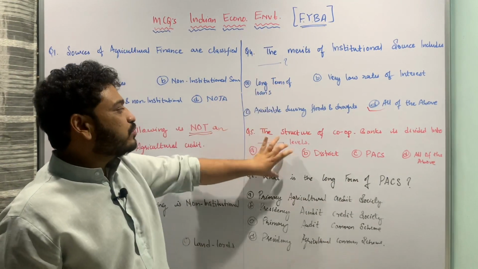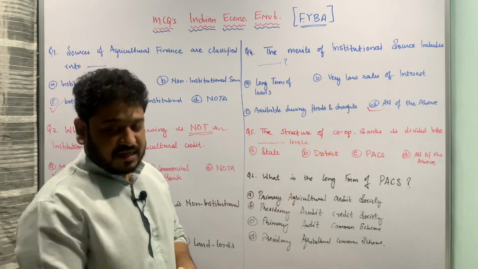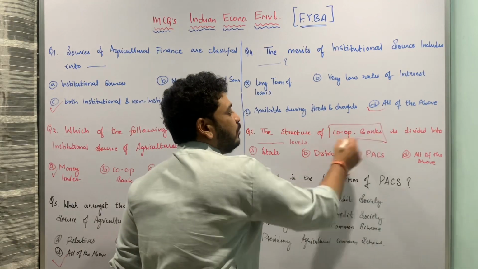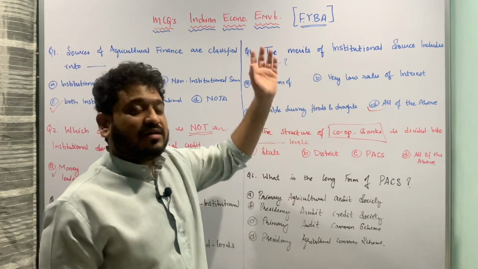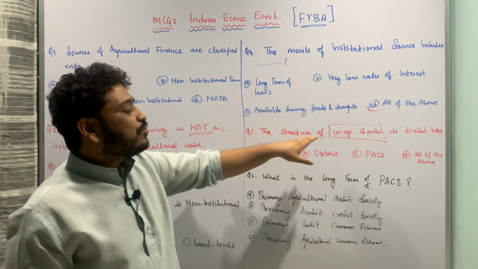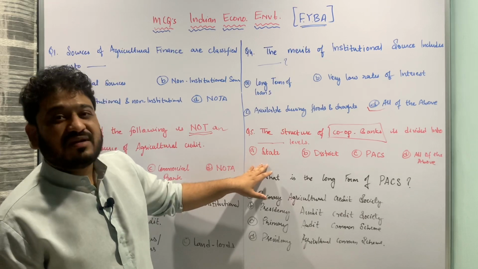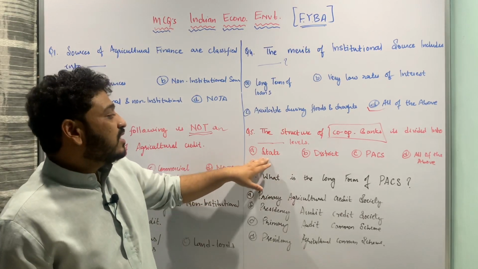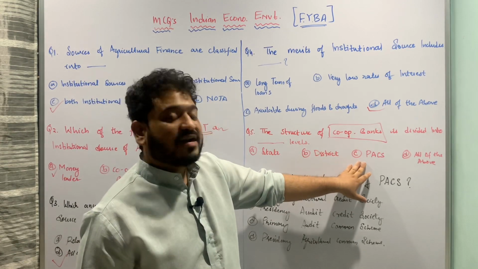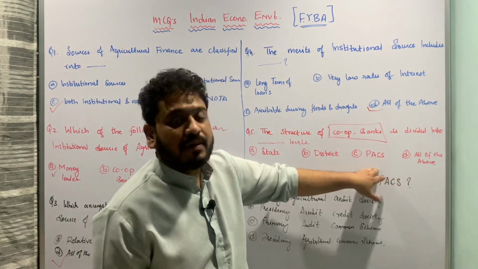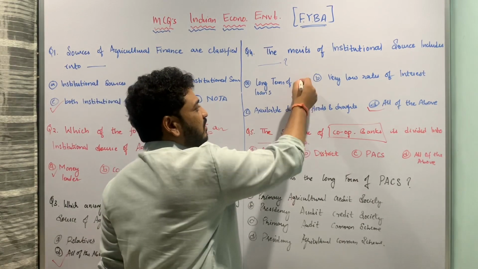Let us now move to the next question, which is talking about the structure of cooperative banks in India. So you have to read carefully what sort of structure I am asking, or how the question will look in your university exams. So the structure of cooperative bank is divided into dash levels. So here they have given us the levels in the options, that is A. state level, B. district level, C. primary agricultural credit societies, and D. all of the above.